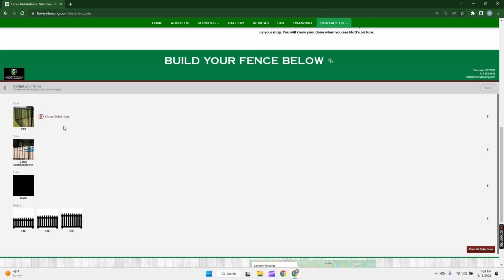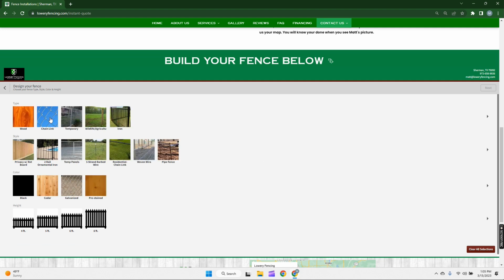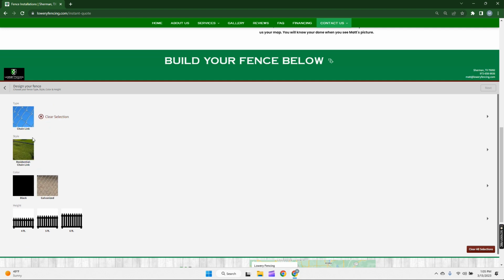Say I want an ornamental iron fence. I can choose what heights right here. So in this instance, I'm going to click Chain Link. I want black, and I want it to be 4 foot tall. Now I go to the top right hand corner and click Next.